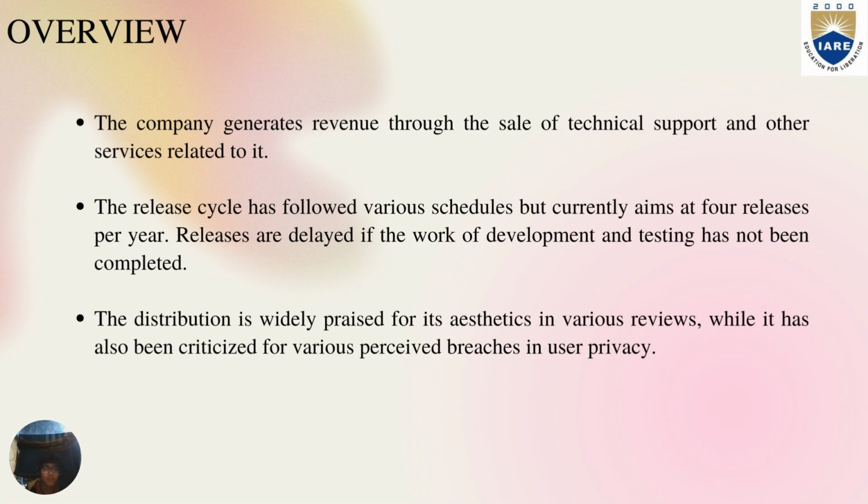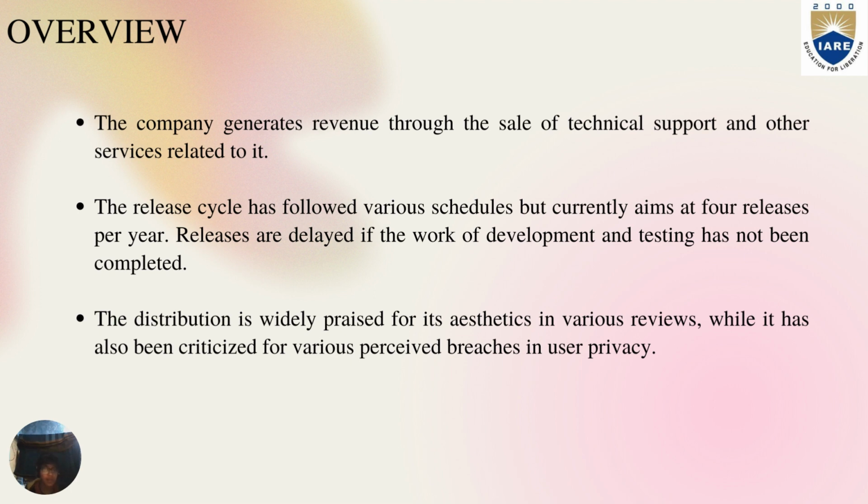The company generates revenue through the sale of technical support and other services related to it, just as discussed. The release cycle has followed various schedules, but currently aims at 4 releases per year. Releases are delayed if the work of development and testing has not been completed. So the company is committed to provide 4 updates every year, but due to certain issues, they are unable to achieve that milestone consistently, which is not good.